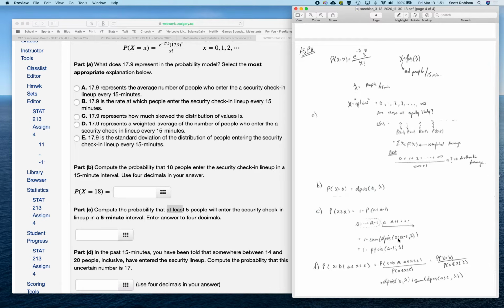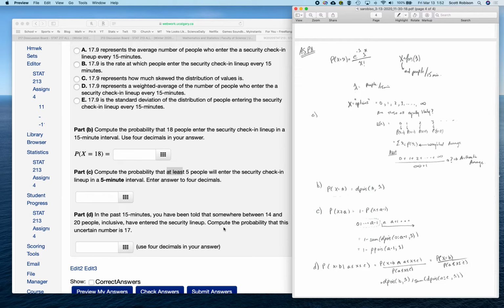If you do not want to individually find out what each of those probabilities are separately and then add them, you can simply use the p command, which really is the less than or equal to sign, to say this is 1 minus cumulative, or p Poisson, of 4, where lambda is, in this case, 17.9. So both of these should give you the same answer. One of them is saying, please find me the exact probabilities at the values 0, 1, 2, 3, and 4, and then add them up. And the other is just saying, find me the probability of being less than or equal to 4.